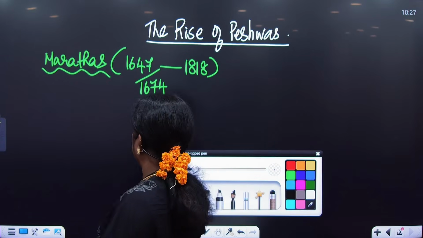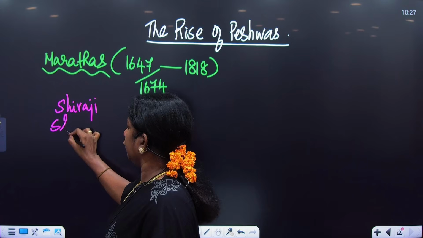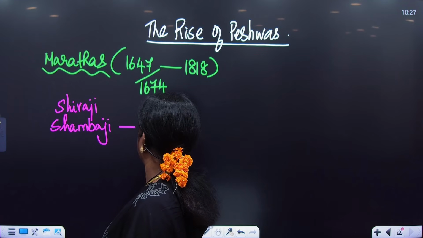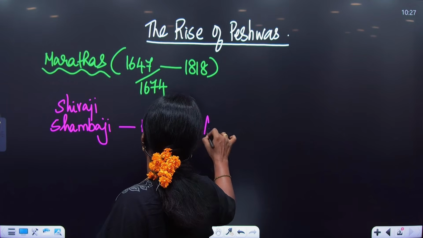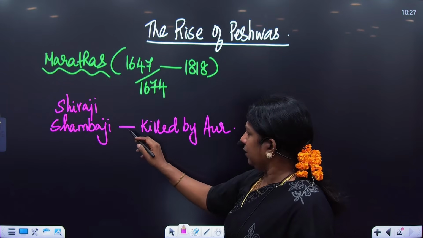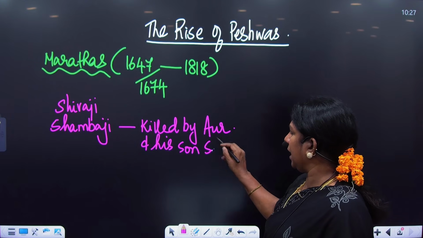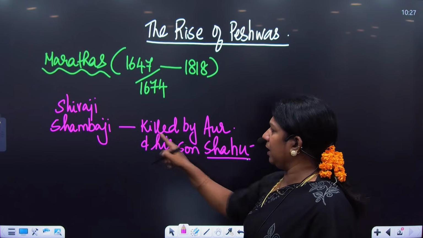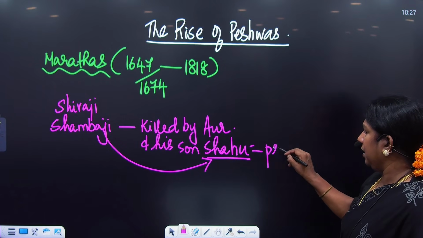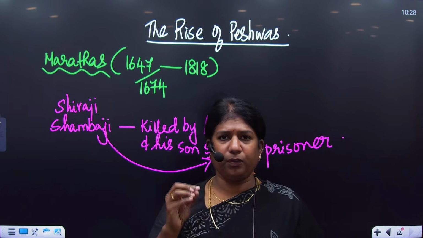just a small background. Shivaji, the ruler of Maratha kingdom, his son, Shambhaji ruled the Maratha kingdom, and Shambhaji was killed by Aurangzeb. When Aurangzeb killed Shambhaji, years I'm not giving you here, we'll do it in medieval. Shambhaji was killed by Aurangzeb, and his son, Shahu, was taken as a prisoner. Whose son? Shambhaji's son was Shahu, was taken as a prisoner. So where is Shahu? Shahu is in the jail. He's under the control of Aurangzeb.